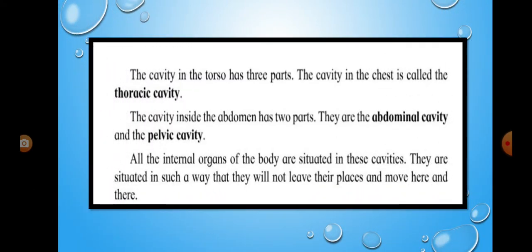The cavity in the torso has three parts. The cavity in the chest is called the thoracic cavity. The cavity inside the abdomen has two parts. They are the abdominal cavity and the pelvic cavity.